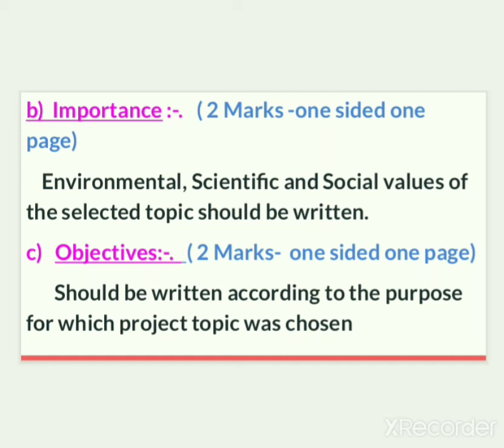The third point is objectives. Objectives are for 2 marks, and here you have to write one-sided 1 page. Objectives should be written according to the purpose for which the project topic was chosen. So here you have to mention your purposes. Why have you selected the topic? And you can mention these objectives in points.